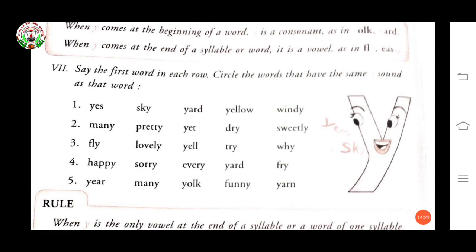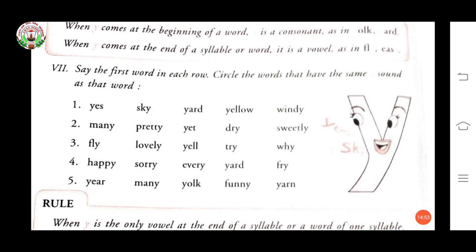Now second, many. Here Y is at the last. It means as a vowel. So pretty, sweetly, the same sound is coming. In second, dry will not come because we circle the same sound of Y. Many, pretty, sweetly is the same sound.